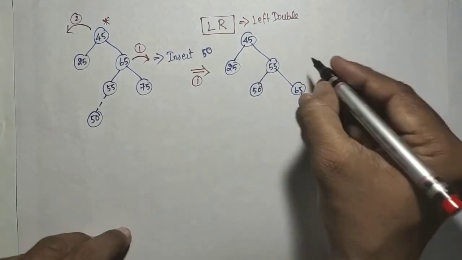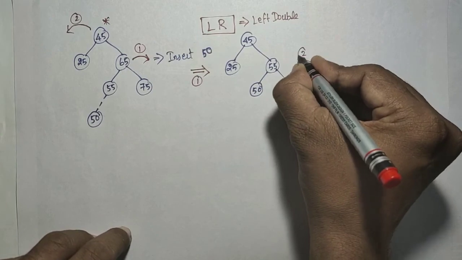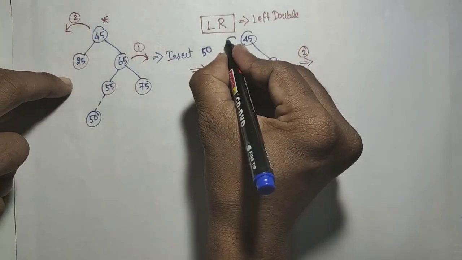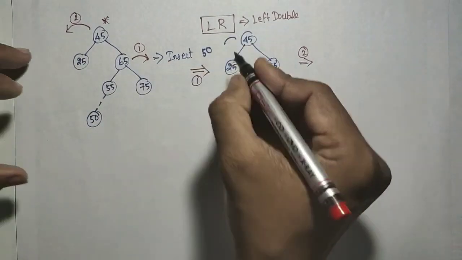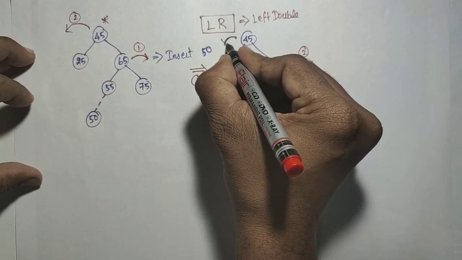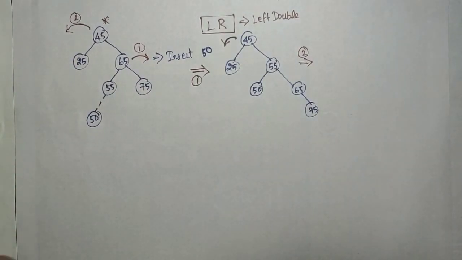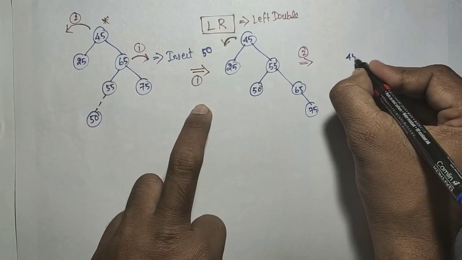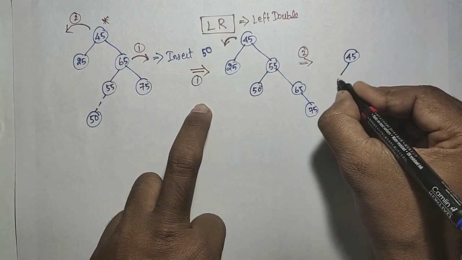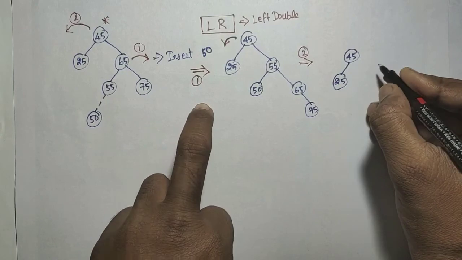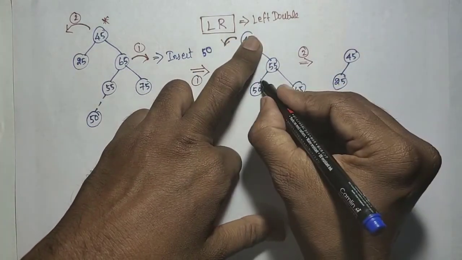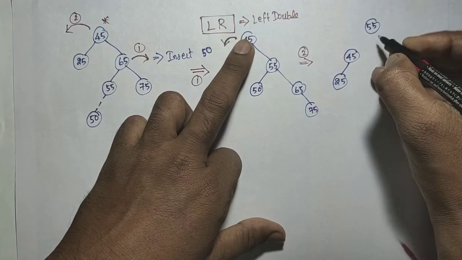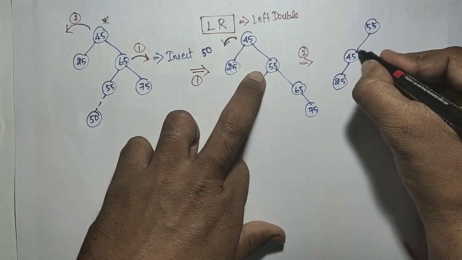Next I need to do the second rotation. In the second rotation, the 45 has to be rotated on this side. So on this side, 45 and 25 go down. Now 55 is becoming the root, and I need to consider the children of the 55. Since the 55 goes one level up, this will become like this.